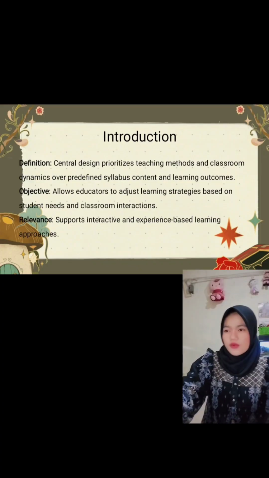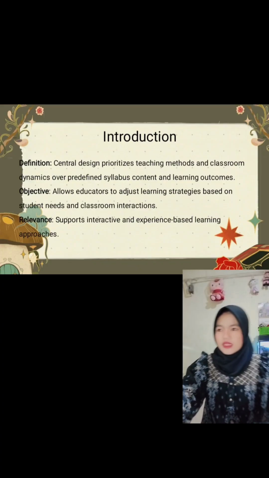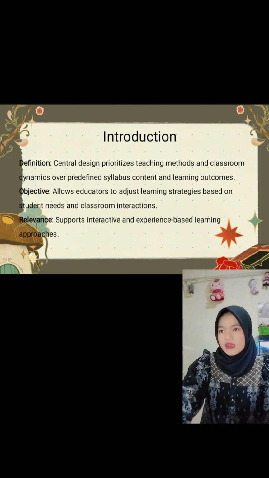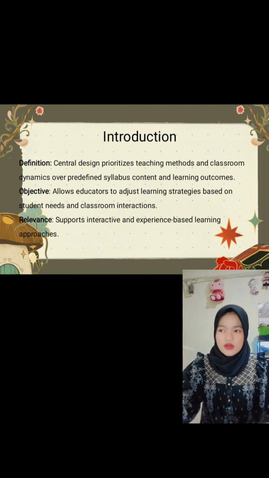So today I will present about our group discussion entitled Central Design in Curriculum. I want to explain slide 1 until slide 4. So we continue. Okay, next, slide 1 is the definition and key concept of the design of curriculum.